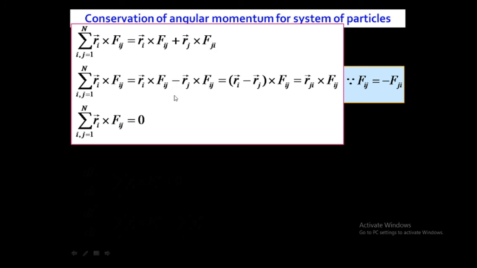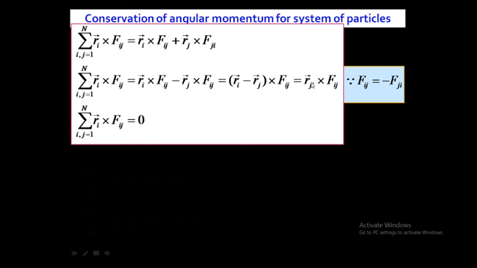So Fij is constant, and I can take Fij common, and we are left with Ri minus Rj. Ri minus Rj means Rji.